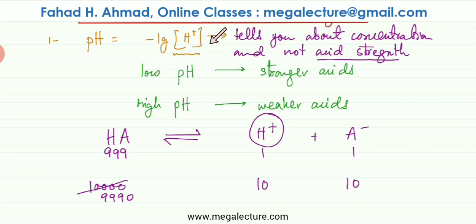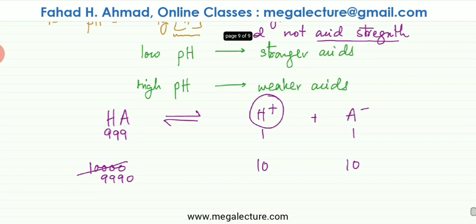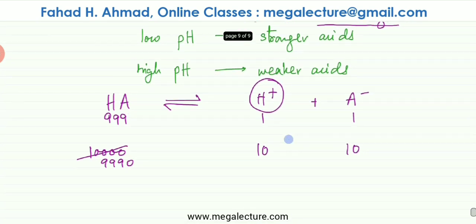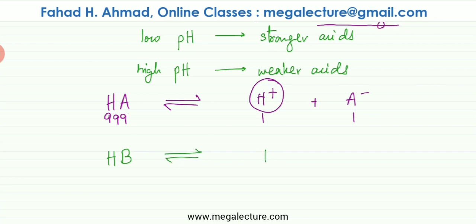pH is a measure of how many H+ ions there are present in a particular solution. You add more acid, you have more H+ ions. You have less acid, you have fewer H+ ions. Acid strength depends on how much it's going to dissociate. If I take another molecule, and let's call that molecule HB, it's an acid as well, and it's dissociating and producing H+ ions and B- ions.